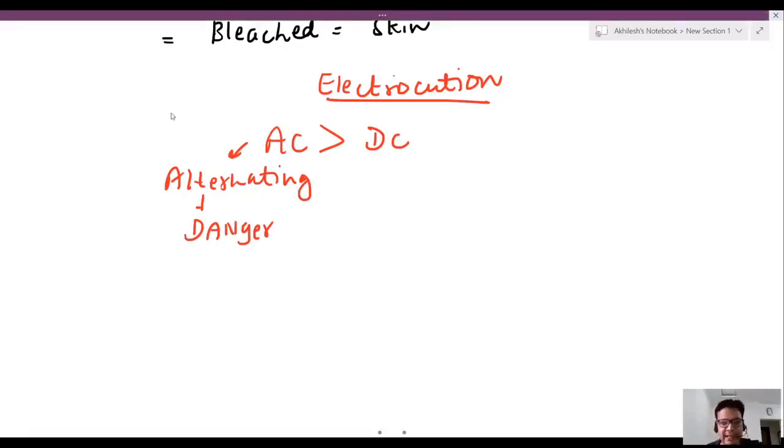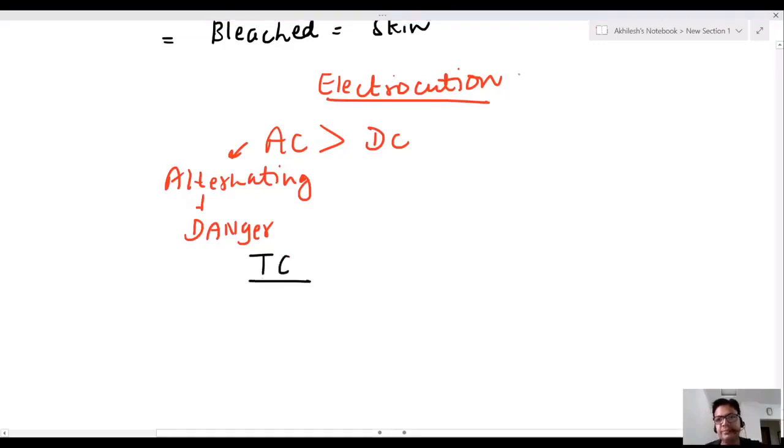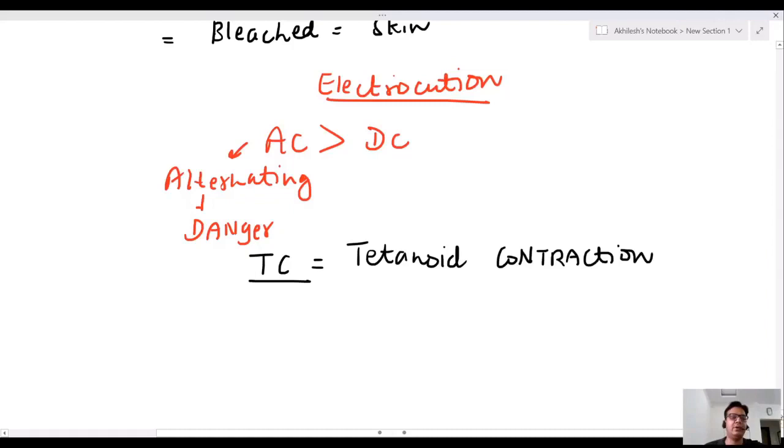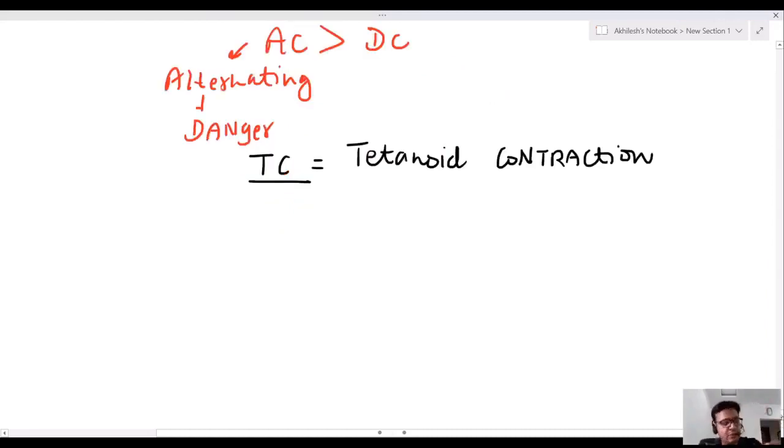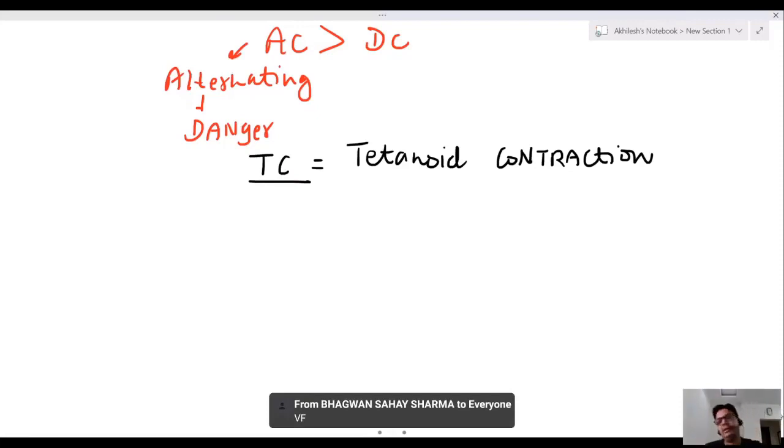The reason is that AC causes tetanoid contraction. Alternating current is more dangerous than direct current because it causes tetanoid contraction.